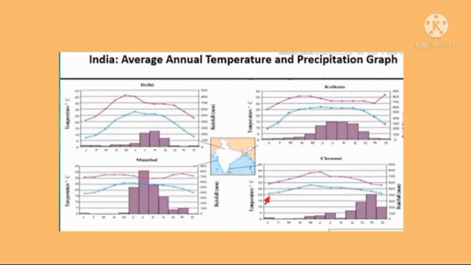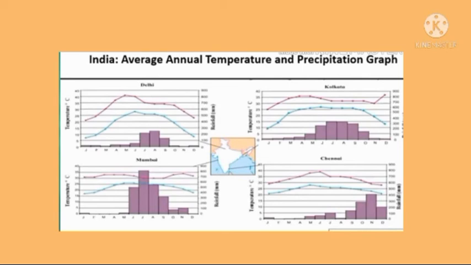And almost all the months Chennai receives rainfall, especially the maximum rainfall in the month of November. In Chennai's graph, it receives rainfall for nearly 7 to 8 months, because it receives rainfall from the southwest monsoon winds and the northeast monsoon winds. That means it receives rainfall from the southwest monsoon wind, and again from the northeast monsoon wind, that is the retreating monsoon from the month of October to December. So due to this reason, Chennai receives rainfall almost throughout the year.